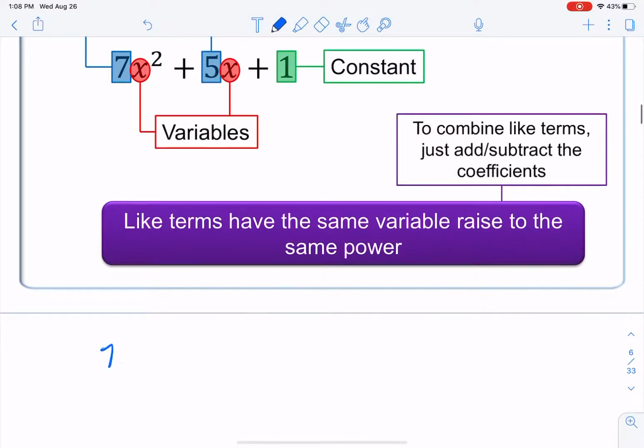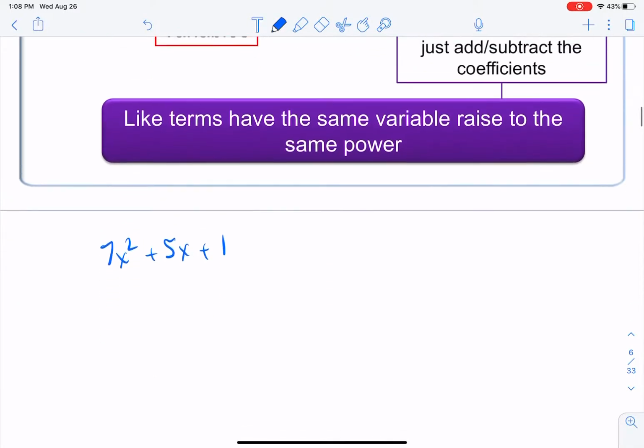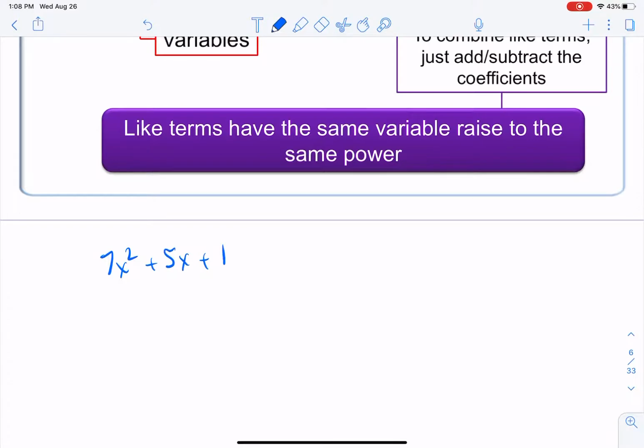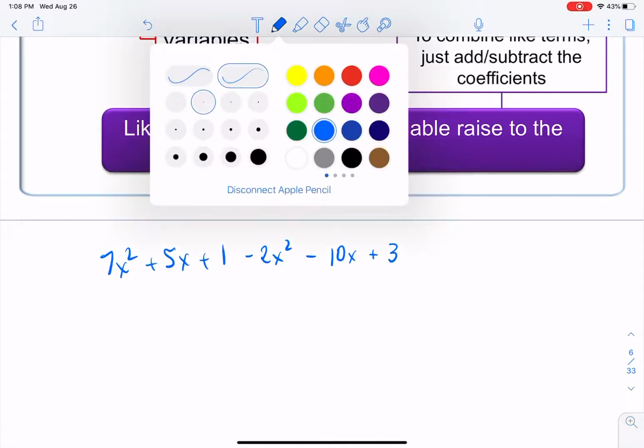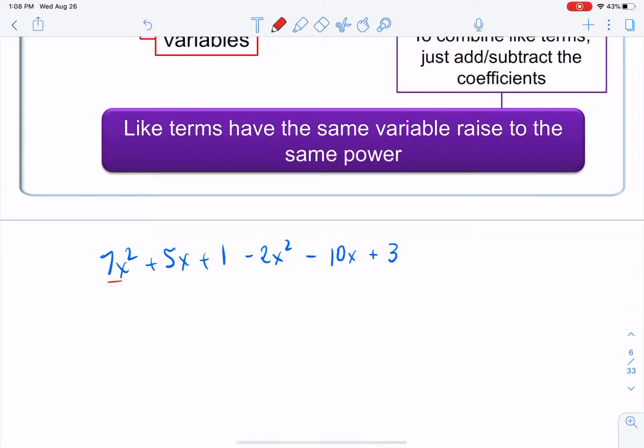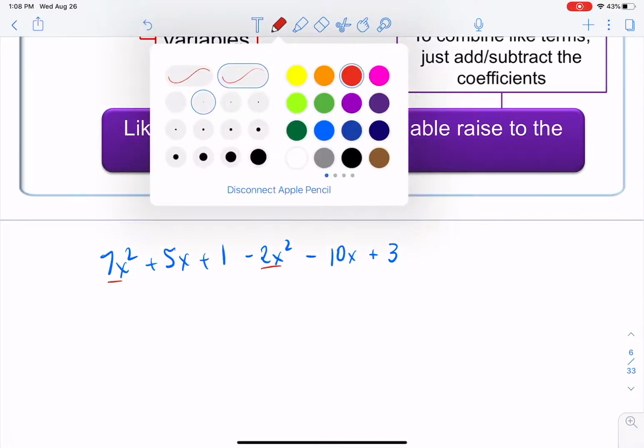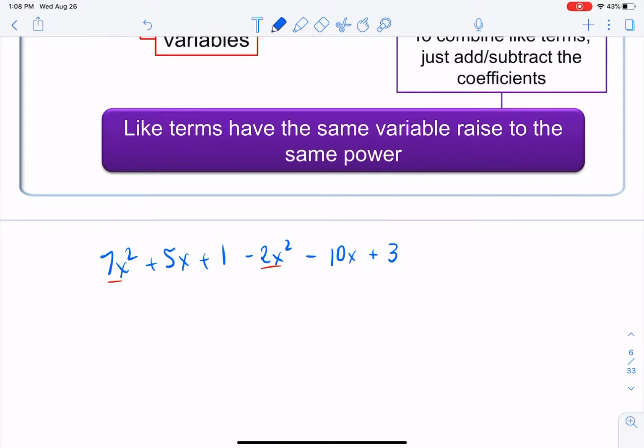We have 7x squared plus 5x plus 1, and there's no like terms to combine here, so let's just add some things in here, or maybe subtract. So maybe minus 2x squared minus, I don't know, 10x plus 3. Okay, so now whenever I combine like terms, maybe one of the things that your teacher did for you last year is you underline it so you have this visual representation of what's like and what's not like. So I'm just going to combine up the coefficients and keep the x squared the same. I've got 7 of them. I subtract away 2 of them, and I've got 5x squared.